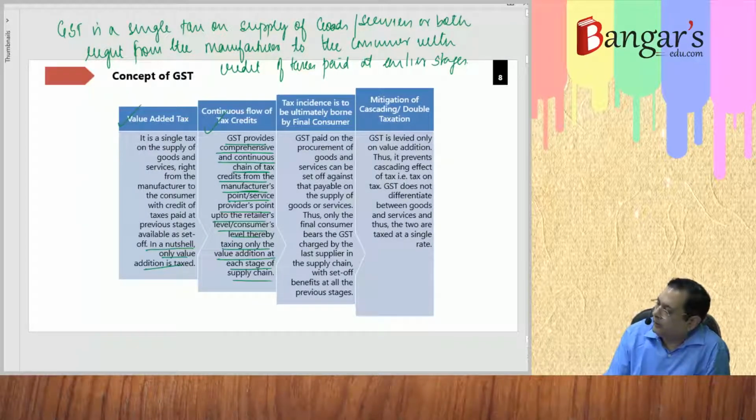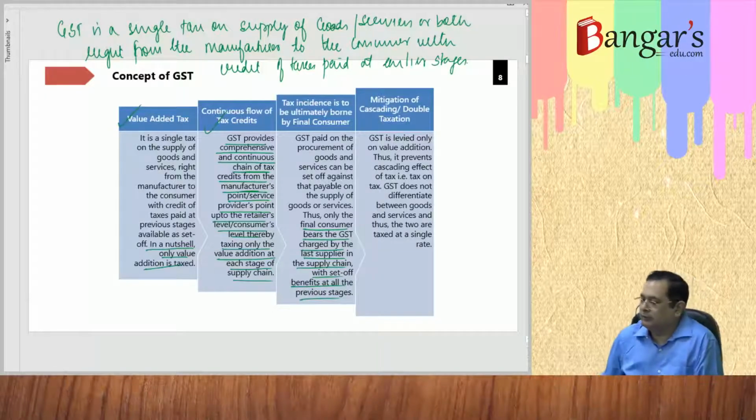The incidence of tax, as we have seen, is to be borne by whom? The final consumer. So GST paid on the procurement of goods and services can be set off against that payable on the supply of goods and services. Thus, only the final consumer bears the GST charged by the last supplier in the supply chain with set off of benefits at all the previous stages.